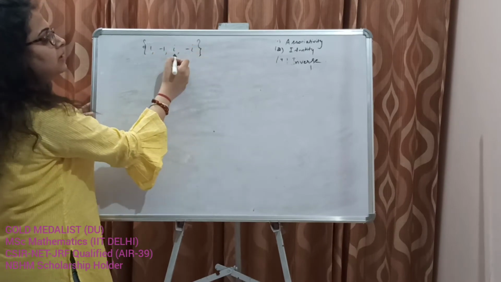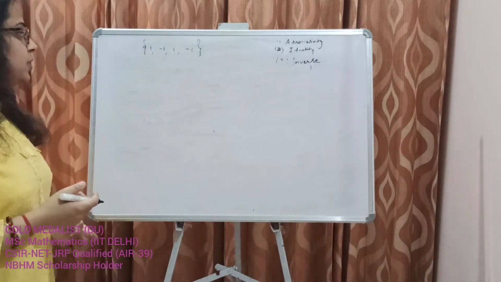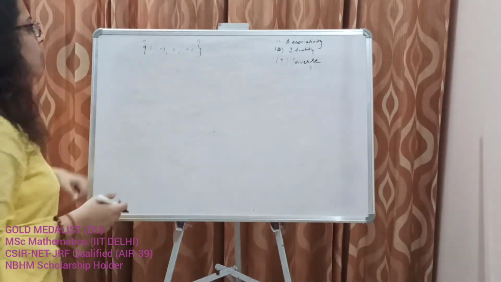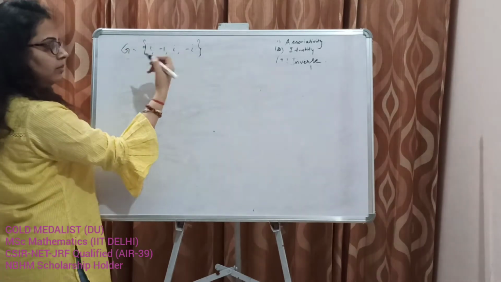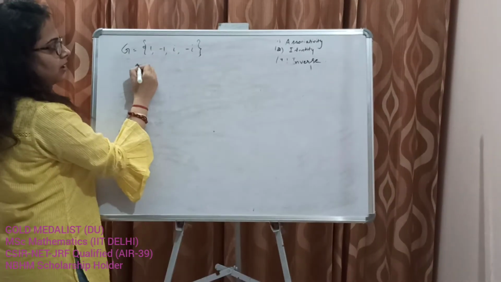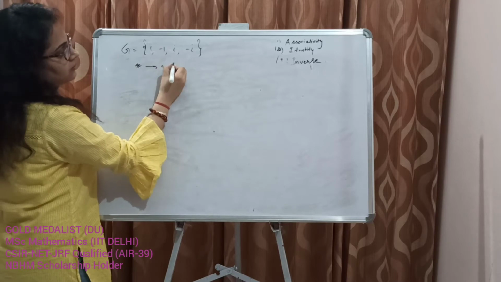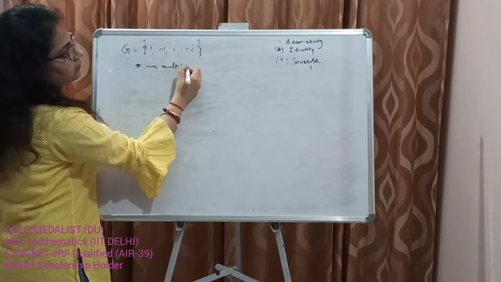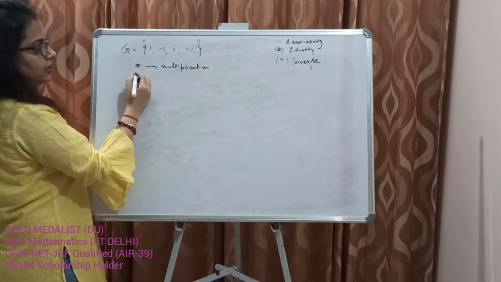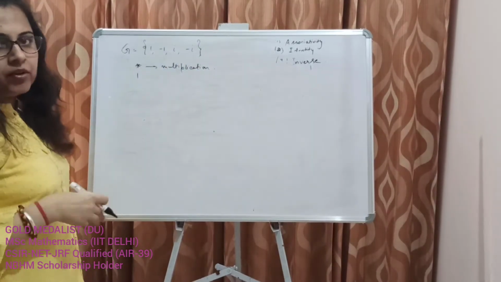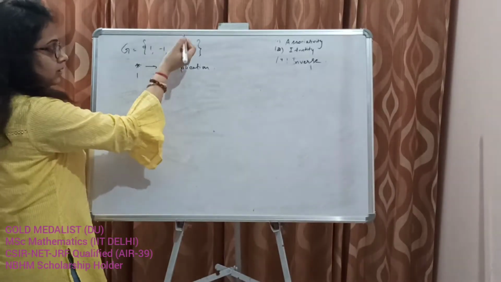We know that this is a subset of the set of complex numbers. So you can say that G is under multiplication, star is multiplication. Now the identity is 1. We multiply anything by 1, we get the element itself.